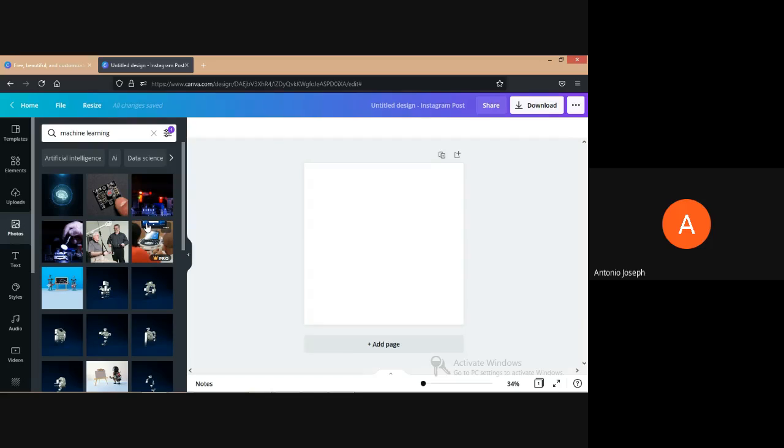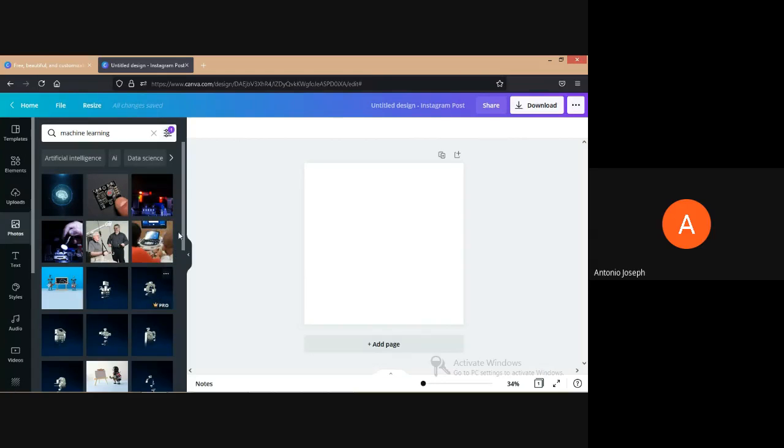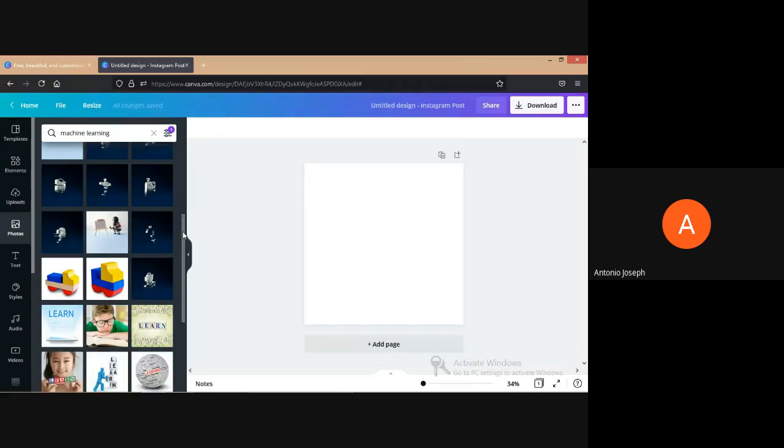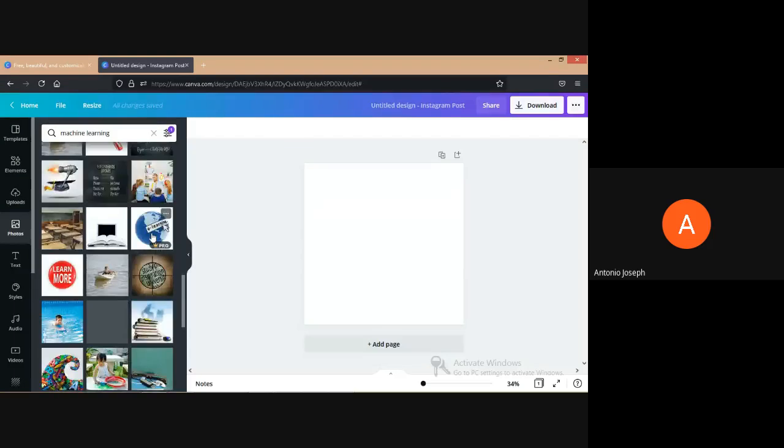In our website, only if we are choosing a banner, which has a rectangular shape, then for images for that banner it is better to filter as rectangular or horizontal. Okay. Now with these available images, we can choose any of these. But all these kinds of images are available only for the Pro version. Okay, so that's another problem.